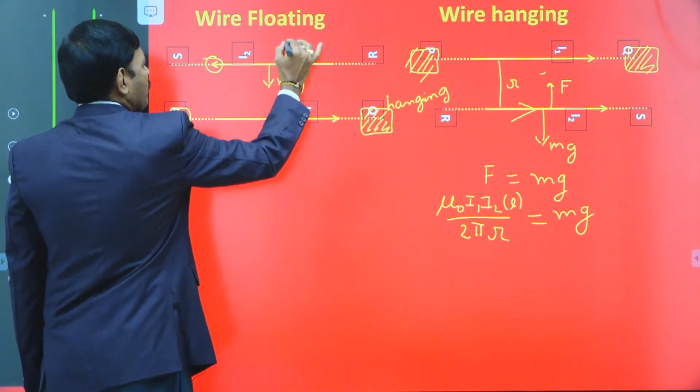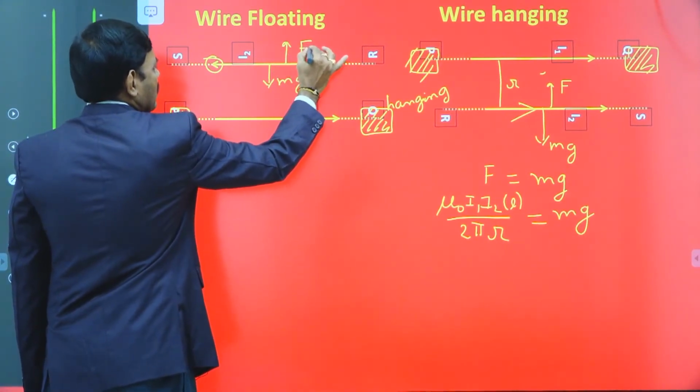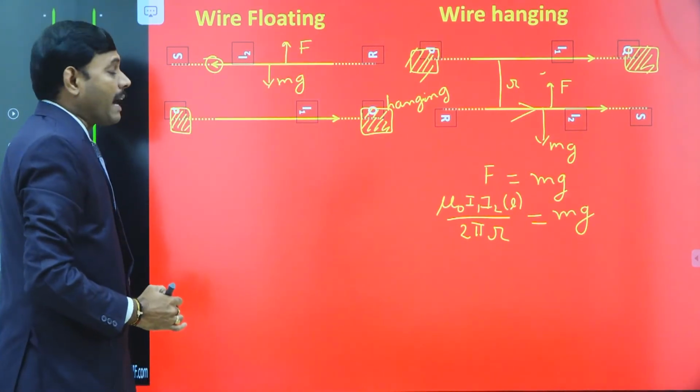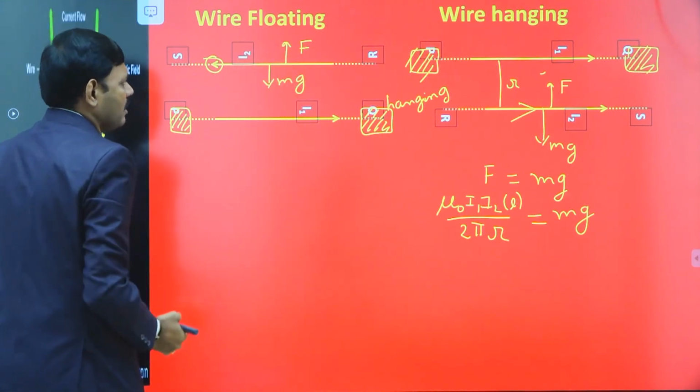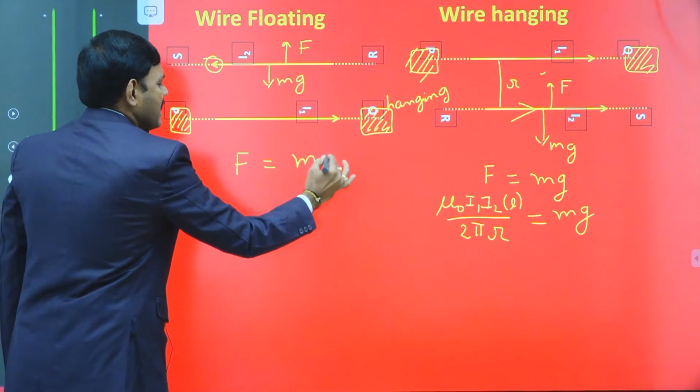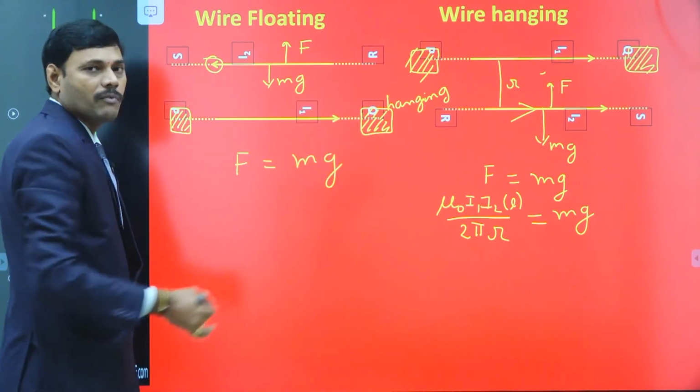Then there is a magnetic force acting in the repulsion direction, that means the opposite direction. So, this is the magnetic repulsion force acting on the second wire. If this magnetic repulsion force balances the weight, then the second wire may float above the first wire.